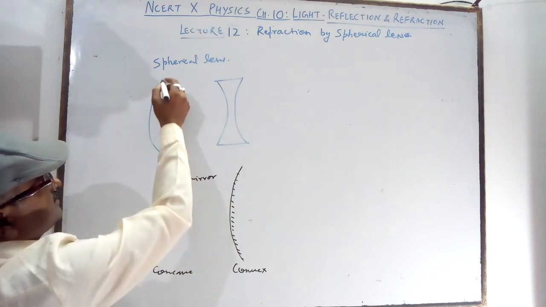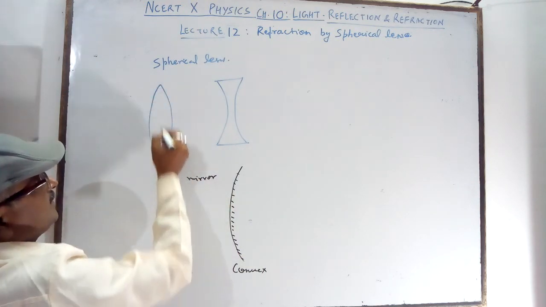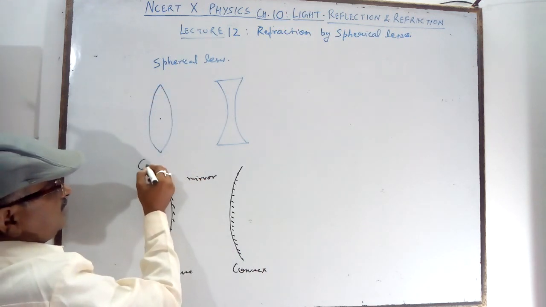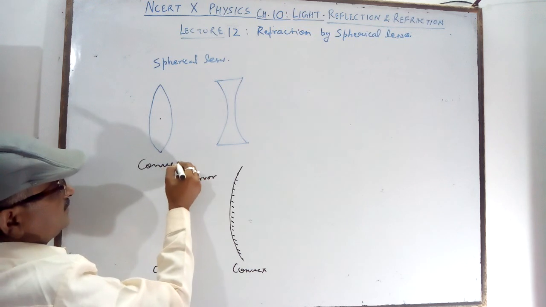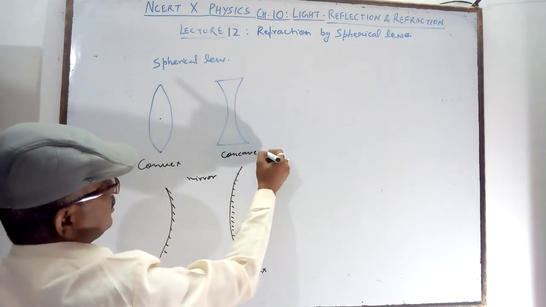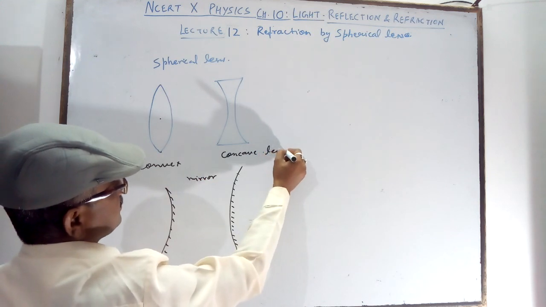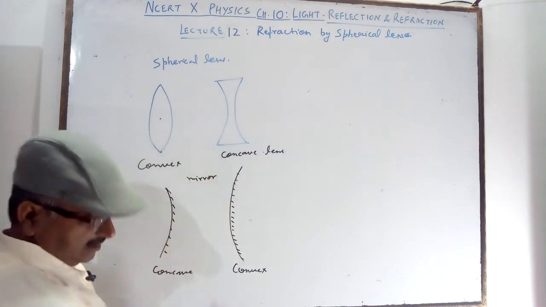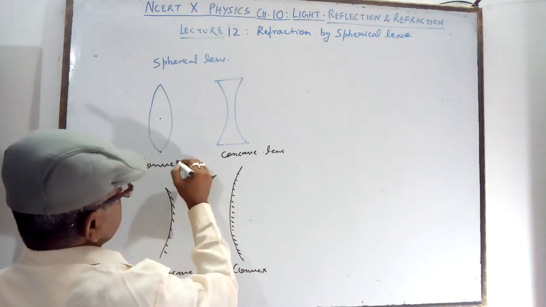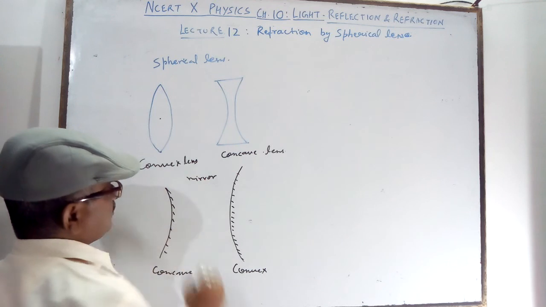Here it is the lens. In the lens, it is a transparent medium. So it is called the convex and it is called concave. Concave lens as well as convex lens. Convex lens, what are you getting?